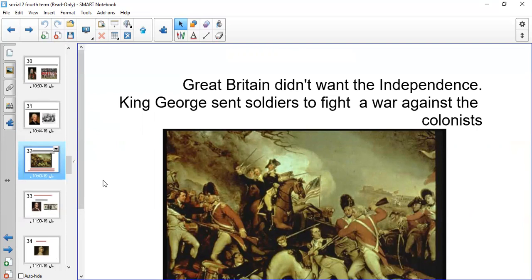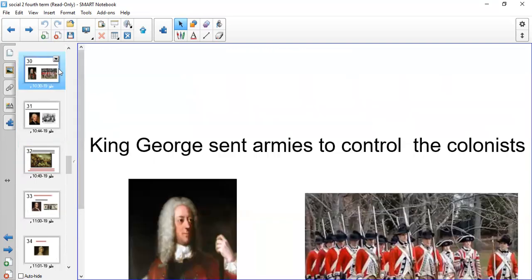So King George, the King of England during that time, started to send soldiers to fight a war against the colonists. But at the beginning, he sent armies to control the colonists. It was not a war at the beginning.